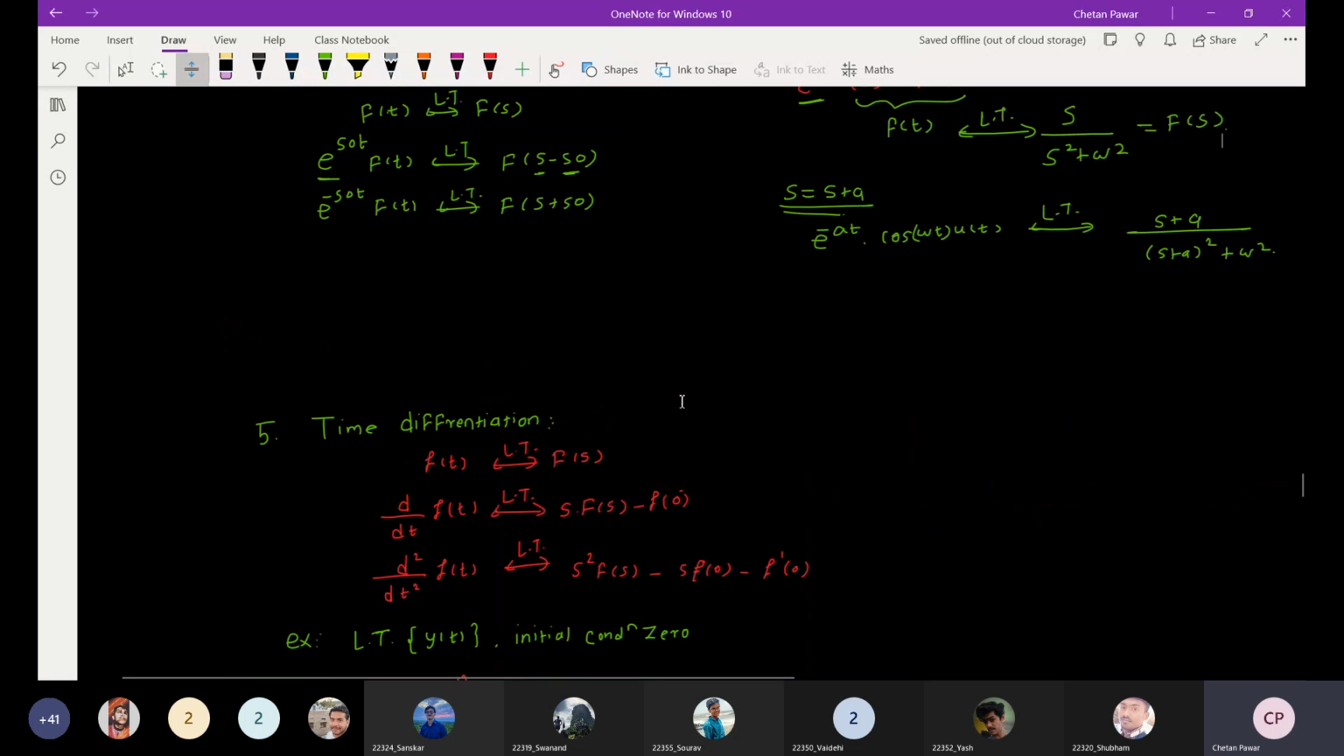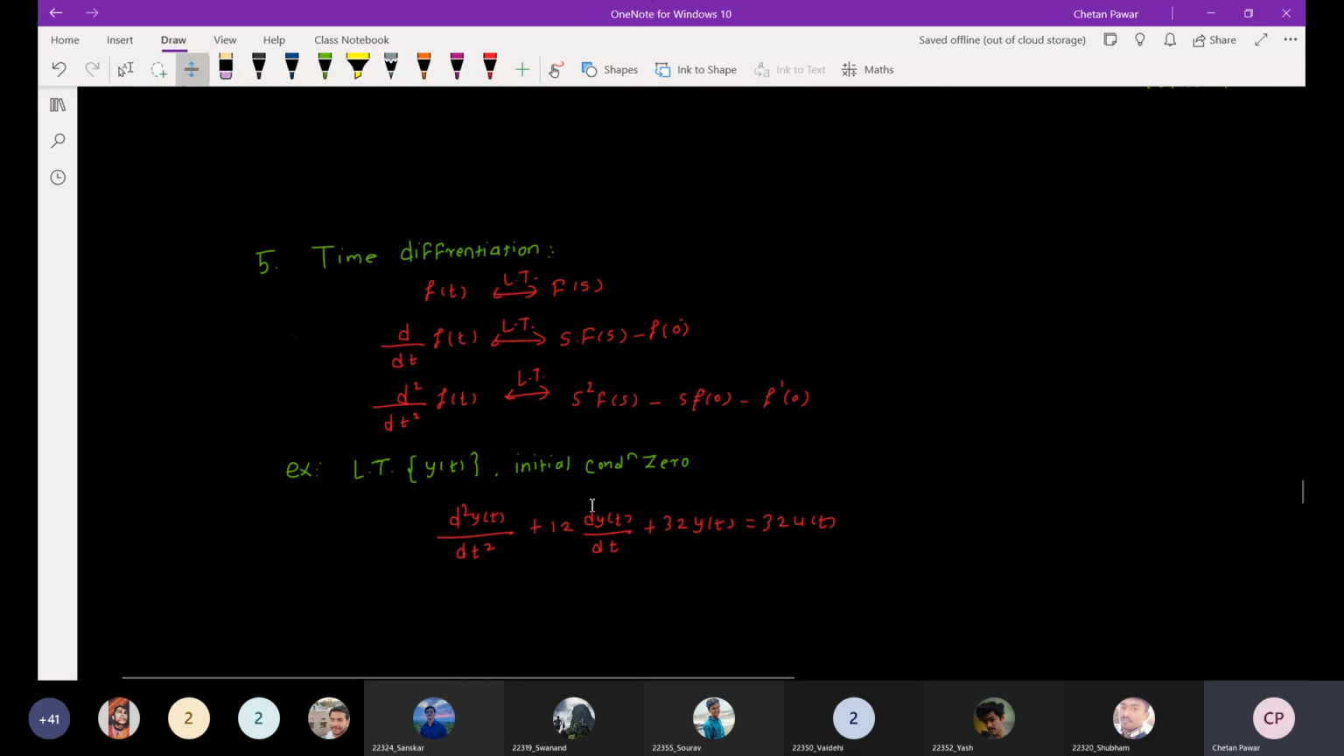Okay, so the next property is time differentiation. If you take a differentiation in the time domain, d by dt f of t, the Laplace transform of that will be s into f of s minus f of 0 negative. This 0 negative means the initial condition, and this is the time domain representation, so I am using a small letter for that so you will not get confused here.